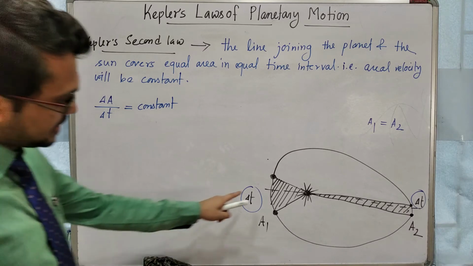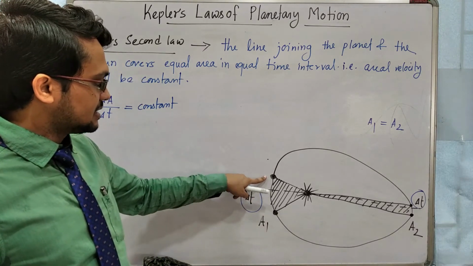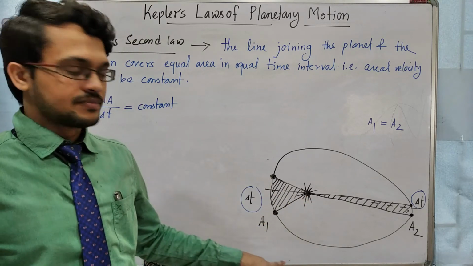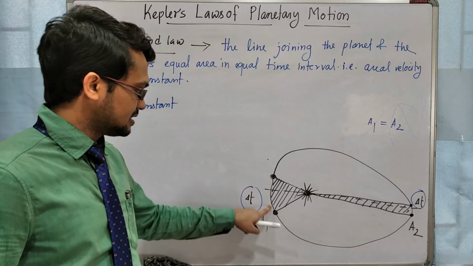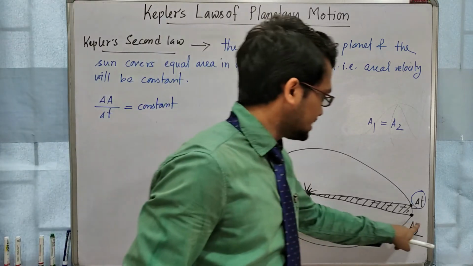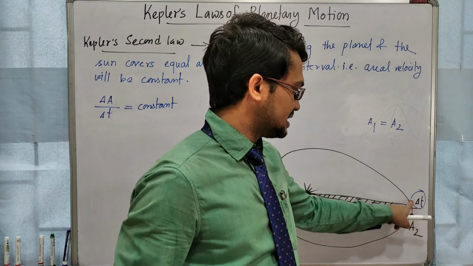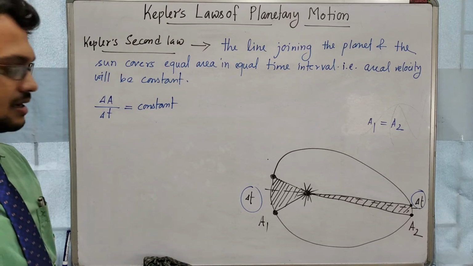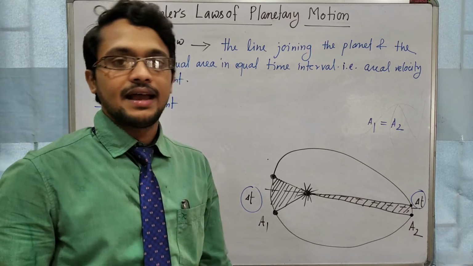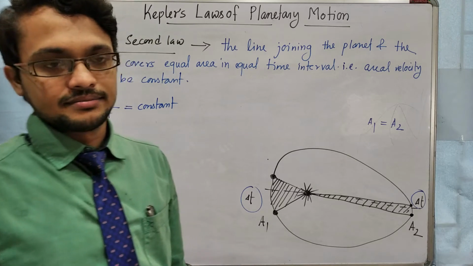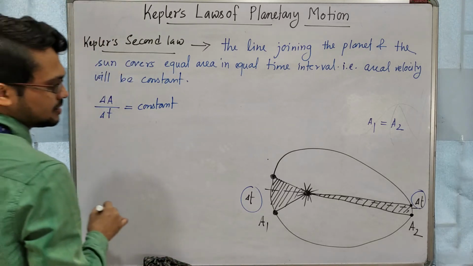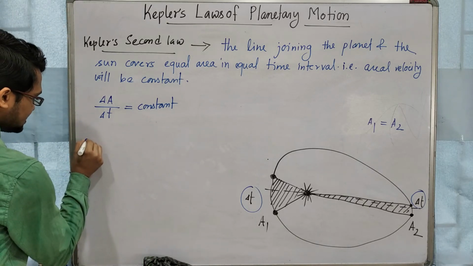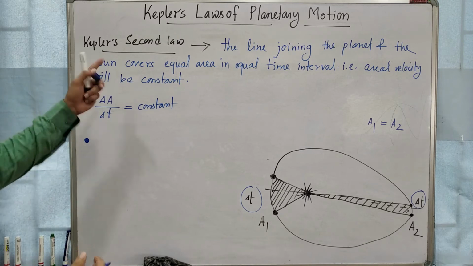Here look, a very important thing: when the planet is coming near the sun, its speed is increasing. In the time delta t it is covering this much distance. But when the planet is far away from the sun, the speed is decreasing. So there is a relation between the distance from the sun and the speed of the planet. So what will be that relation? That relation tells another important point that we get from Kepler's second law.